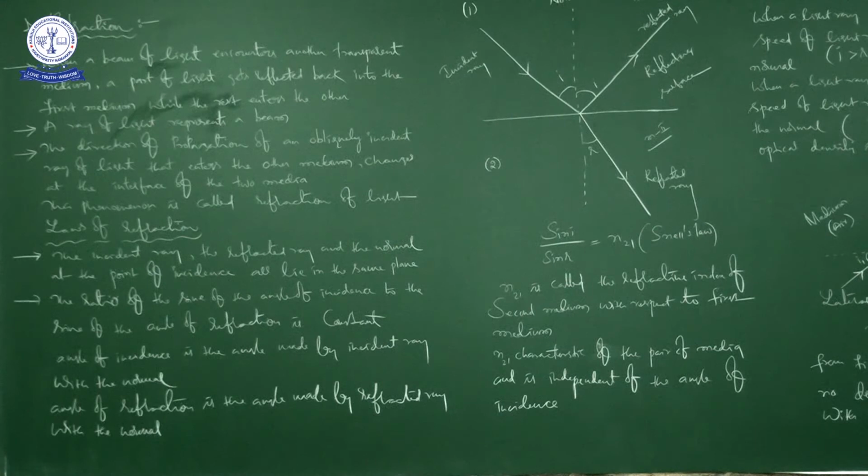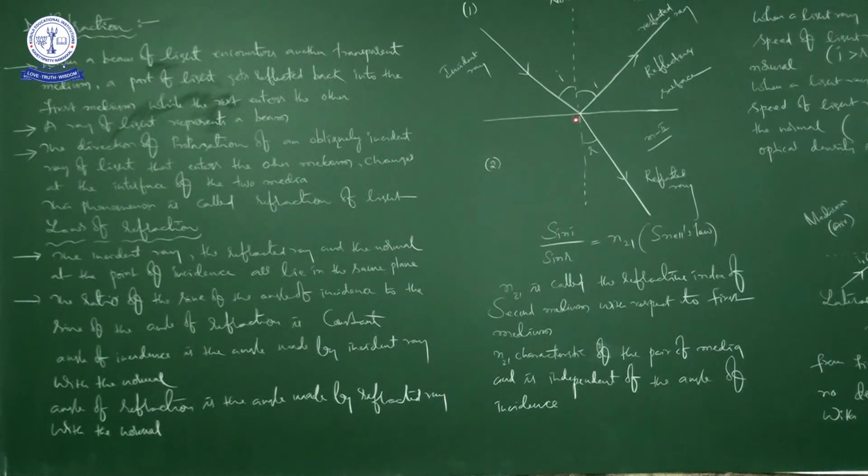So here it is one medium, for example air, and it is another medium, for example water. So the light ray is coming, right? It is the direction of propagation of light. The direction of propagation of an obliquely incident ray of light. So it is the incident ray of light, which is going to be incident at a point on the surface of water obliquely. If it comes like this, it is normal.